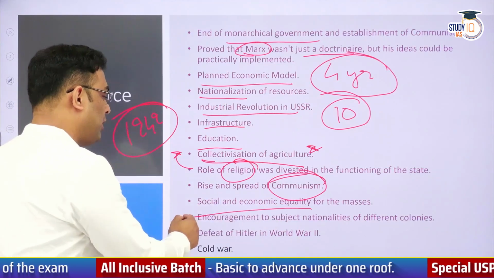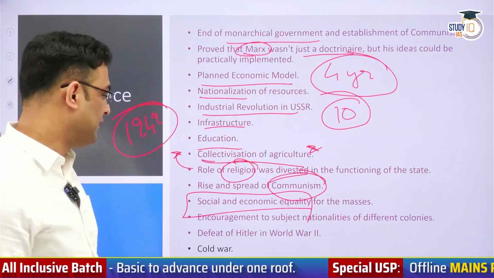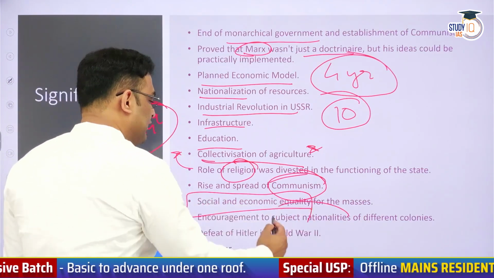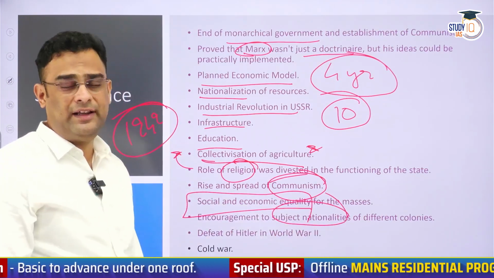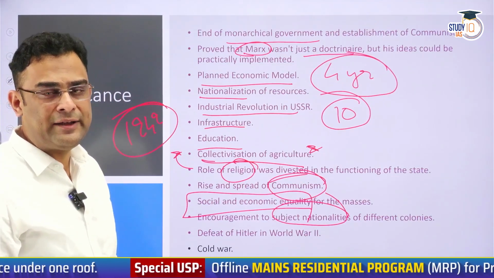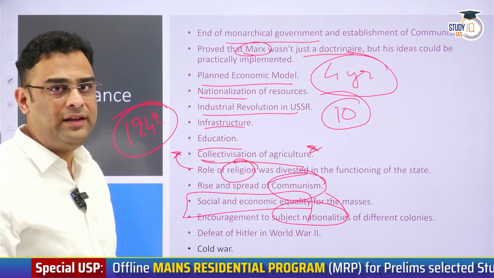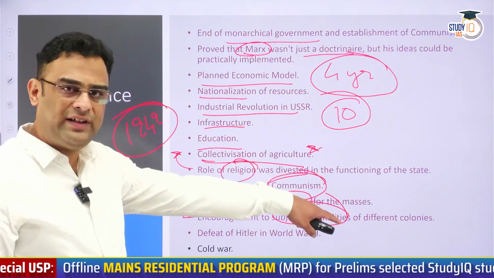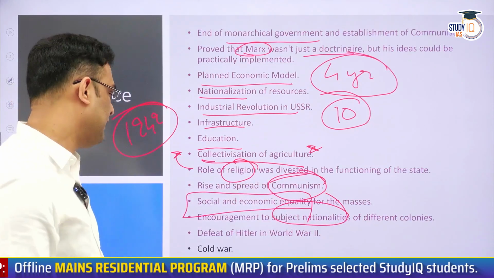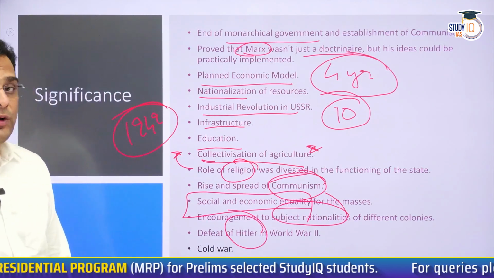Social and economic equality were aimed for the masses. Encouragement to subject nationalities. In the early years, definitely, the subject nationalities were a lot more happy. They felt they had now the room and the independence and equality within USSR. While this will change later, but initially at least it was the case. It was able to defeat Hitler in World War II, which was not a mean achievement.